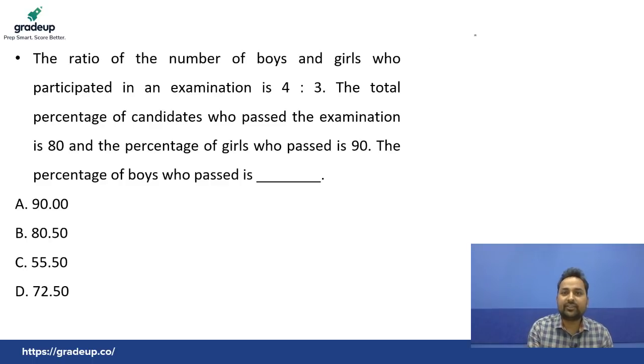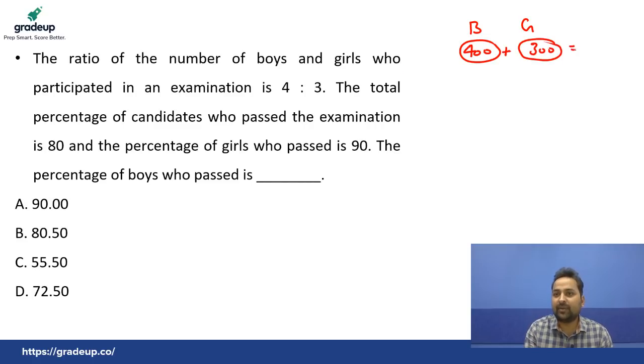See, the ratio of number of boys and girls. Here is boys, here is girls. So ratio was 4:3. So let's assume this is 400 and this becomes 300. So total number of people, 400 plus 300, those are 700. Yes or no? Those are 700. The total percentage of candidates who passed the examination is 80. This was the total. So this is 80% passed. So 8 sevens are 560. That means 560 people passed.